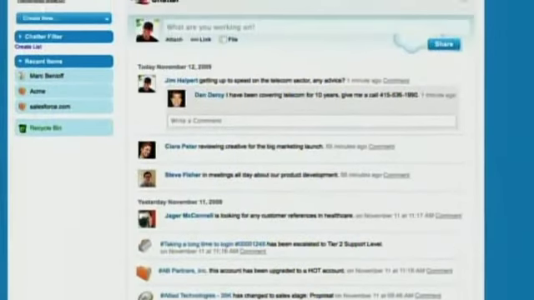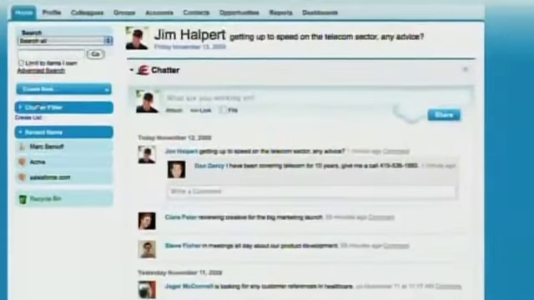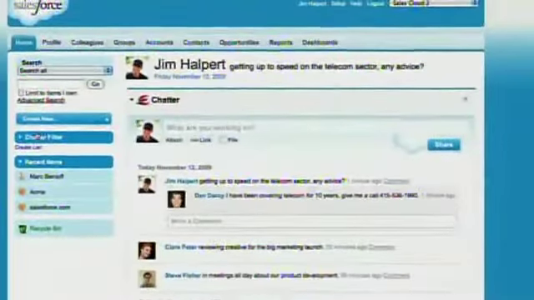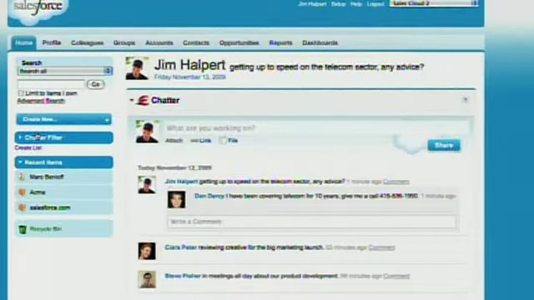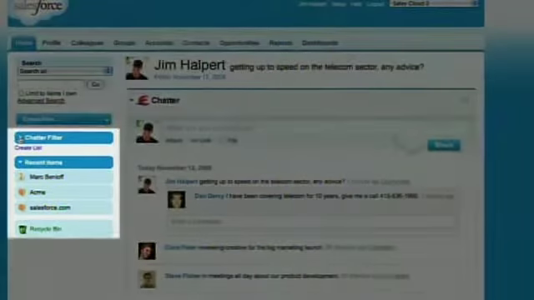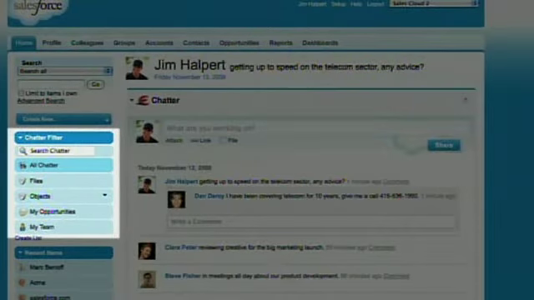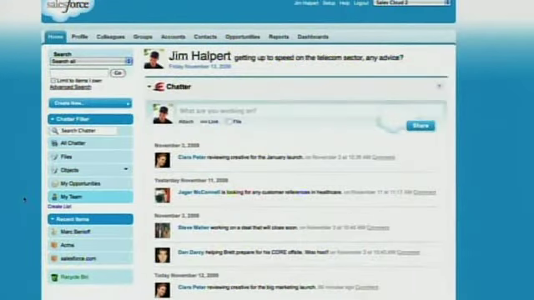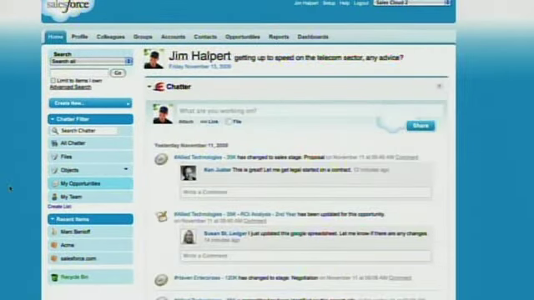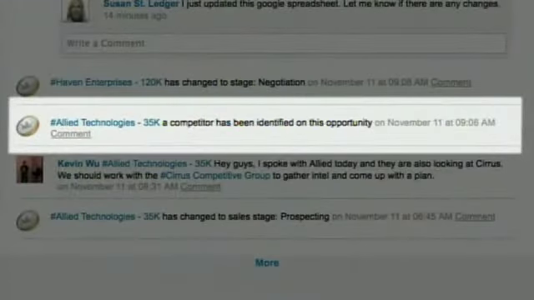Your feed puts all your content, apps, and people updates right in front of you, all in one place, all in real time. Plus, Chatter makes it easy to filter your feed to find the most relevant information. You can create any kind of filter you want. You can filter on just your team or filter by your top sales deals. Here, we can see that a new competitor has been identified on one of our top deals, this Allied Technologies opportunity. Right from the feed, we can drill into the deal and take a closer look.